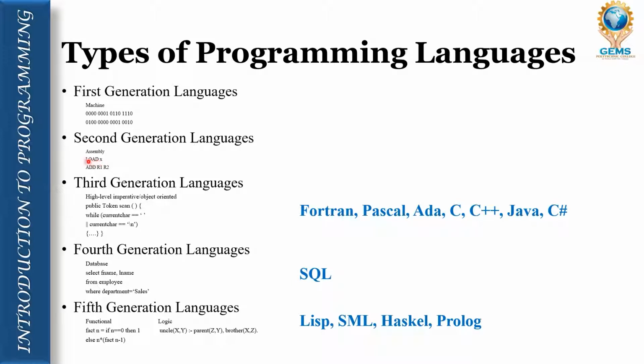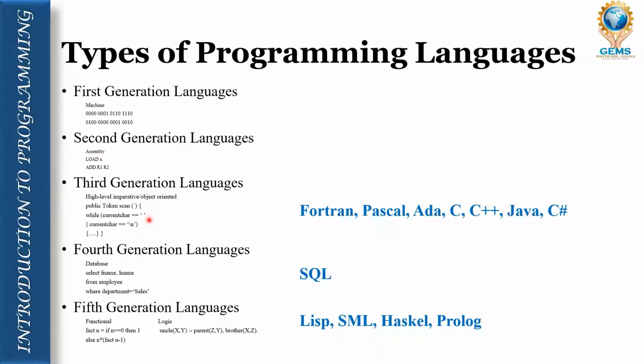Load is a command here, x is a variable. Again add is an operation here, and R1 and R2 are registers holding some values. R1 has one value and R2 has another value, and these two values are going to be added. So this comes under the second generation language.